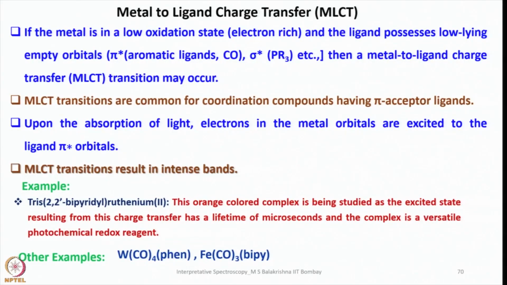So metal to ligand charge transfer transitions result in intense bands. Example, if you consider tris(2,2'-bipyridyl)ruthenium 2+, this orange colored complex is being studied for the excited state resulting from this charge transfer, which has a lifetime of microseconds, and the complex is a versatile photochemical redox reagent. Other examples are tetracarbonyl phenanthroline tungsten and also 2,2'-bipyridyl tricarbonyl iron compounds. Several examples you can find which exhibit metal to ligand charge transfer transition.